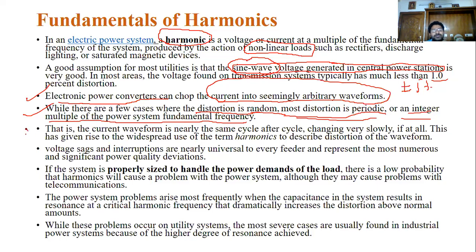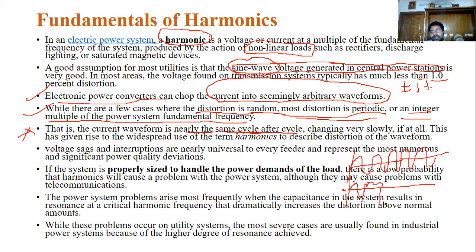Now see this point carefully. The current waveform drawn by a normal load repeats cycle after cycle like this.